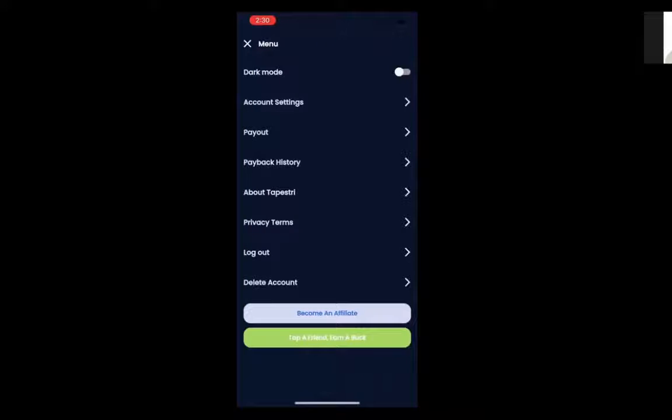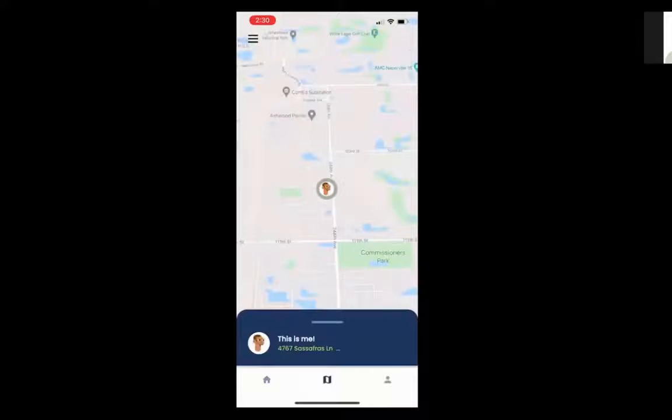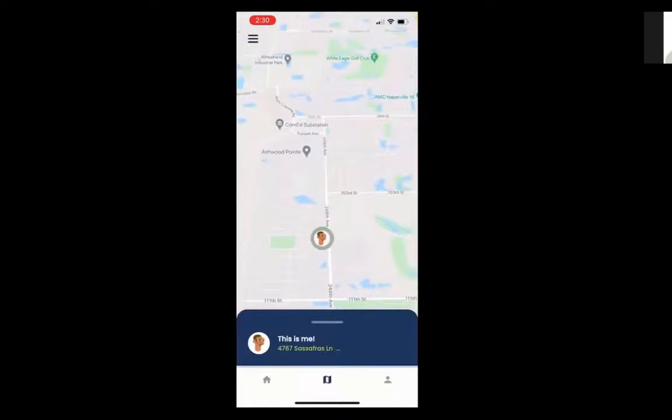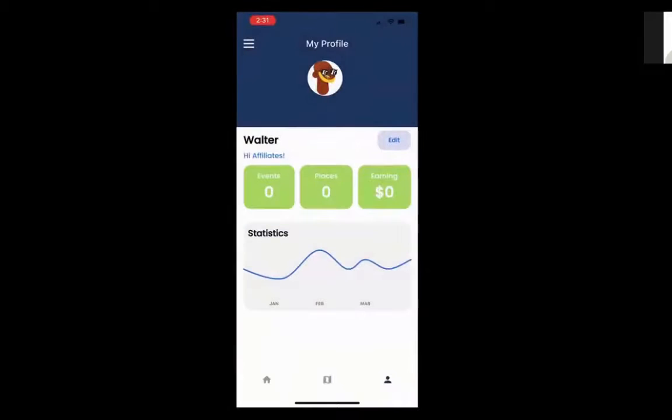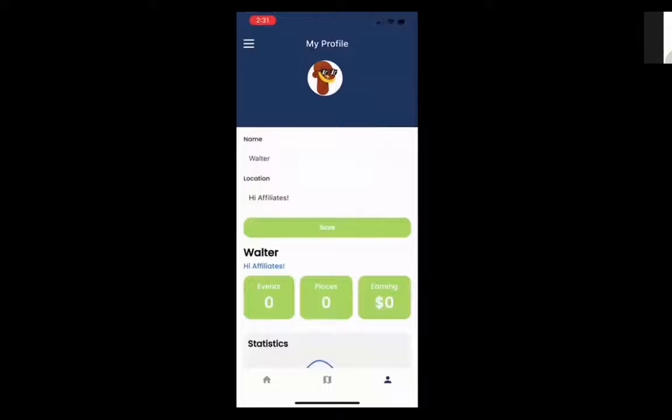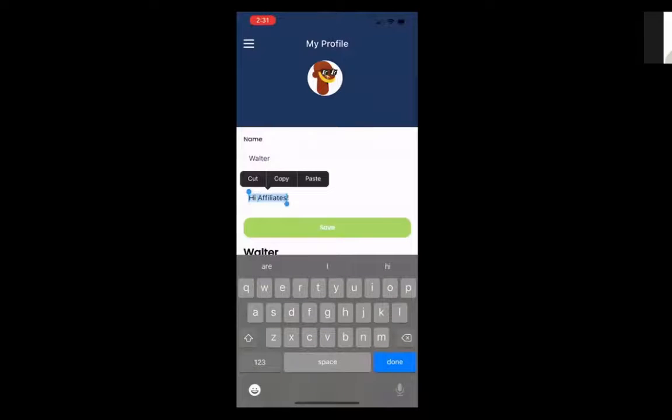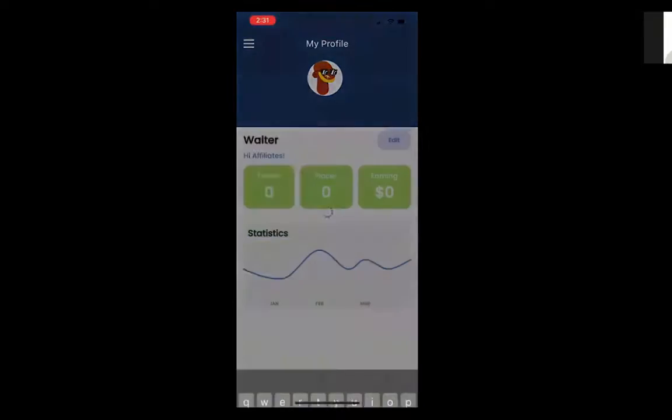So we have the menu bar, but the next, and I think one of the most important features of this app is our map. So this is me at my location. This is my anonymous avatar. I can create as many avatars as I want. I can change it every single day if I choose. And I can do that here. So this is me, Walter. My message to you guys is, hi affiliates, thanks for joining. We appreciate it. You can edit this message. So anytime anyone sees your avatar, you can basically describe whatever you want. So I'm in Chicago, like I said, go Cubs, go Cardinals, whatever I want in this message.